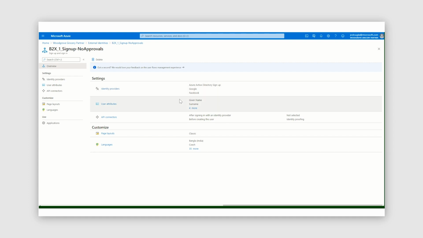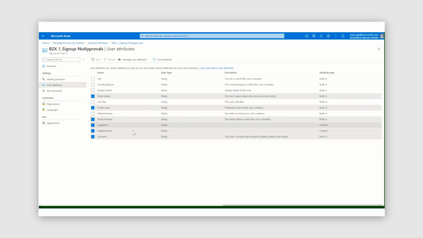For user attributes, we've chosen what to collect about the user, and you can see, like John Smith saw, we're choosing to collect a number of attributes around the user's information, like given name, surname, address, and then the custom attributes for supplier name and supplier ID.